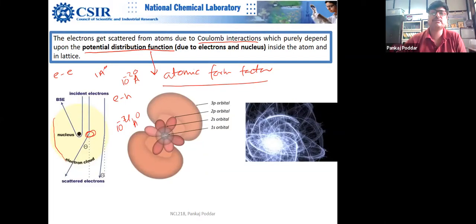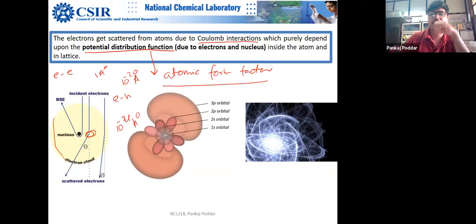Exactly. You got it. Who is talking? Hemant. You got it right. So it is charge interaction. Exactly. So it does not know the atom. I mean, the incoming electron does not recognize the atom. It just looks at the electron charge interaction. Wherever the charge is, the electron will talk to the charge.